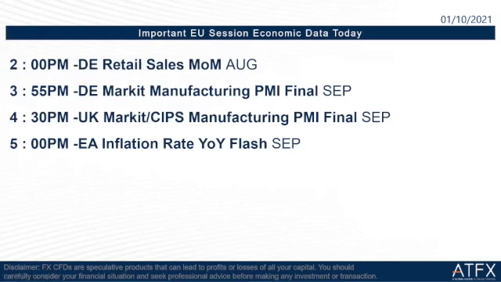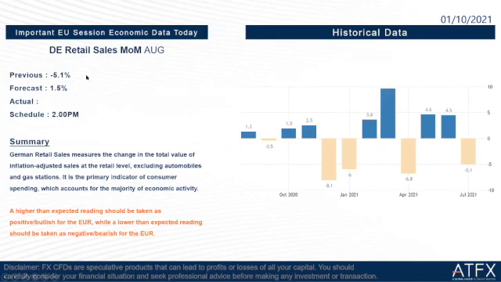Okay, so in the next part, when it comes to today's EU session, which important economic data do we have to focus on? We have euro dollar and pound. Let's take a look at the first one, Germany retail sales month-on-month August. Previous is negative 5.1%. The forecast is 1.5%, which is higher than the previous one. So maybe this is good news for euro dollar.